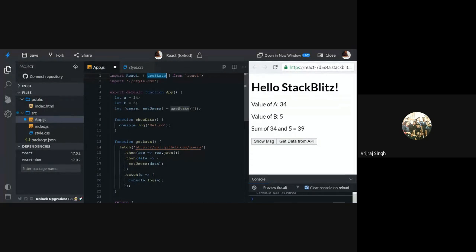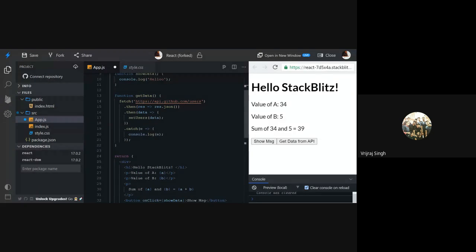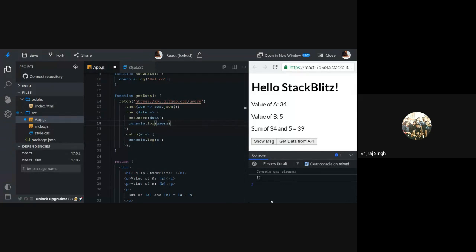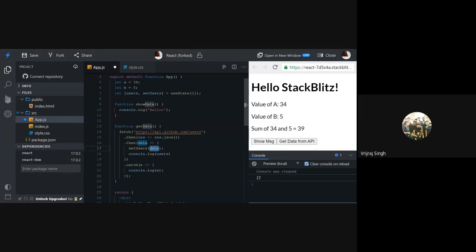Set users state. Maybe you can check out console.log here for debugging purposes. Users. Okay, so I'll call the APIs. Here we have data. This is not going to update.